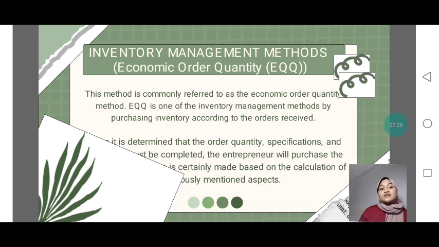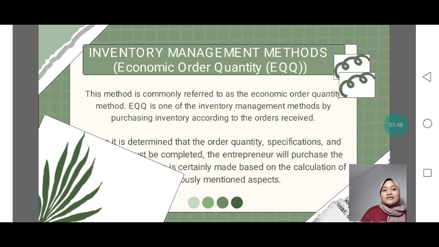Inventory management methods: economic order quantity. This method is commonly referred to as the EOQ method. EOQ is one of the inventory management methods that organizes inventory according to the orders received.